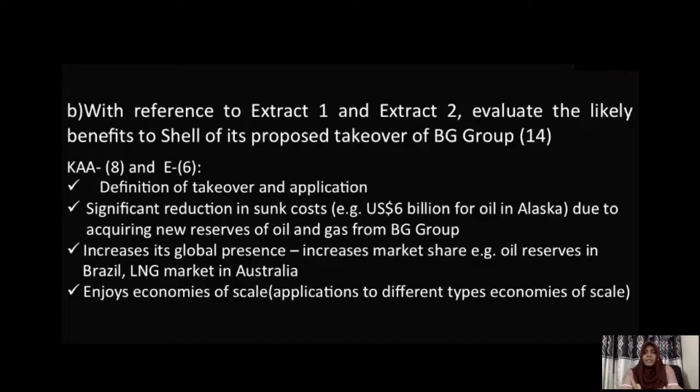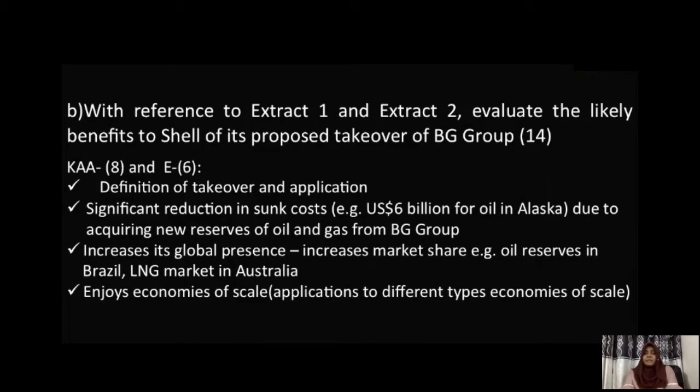So here the question says, evaluate the benefits to Shell. Evaluating the benefits means your application and analysis has to be focused on the positive side of the merger, right? If it is a 14 marks question, your knowledge, application and analysis will be 8 marks. Then your evaluation is 6 marks, right?